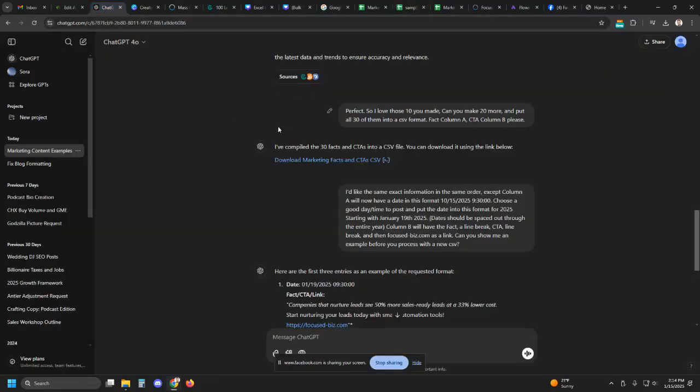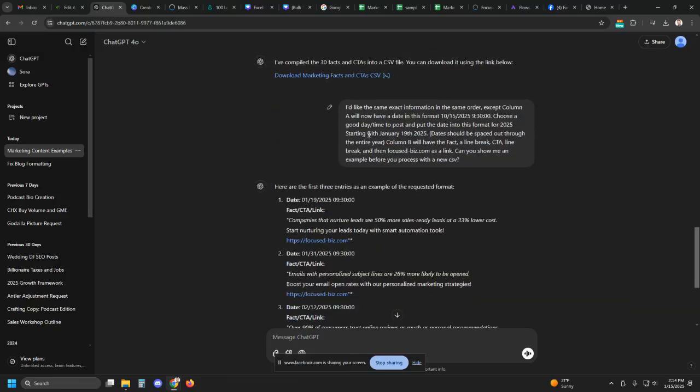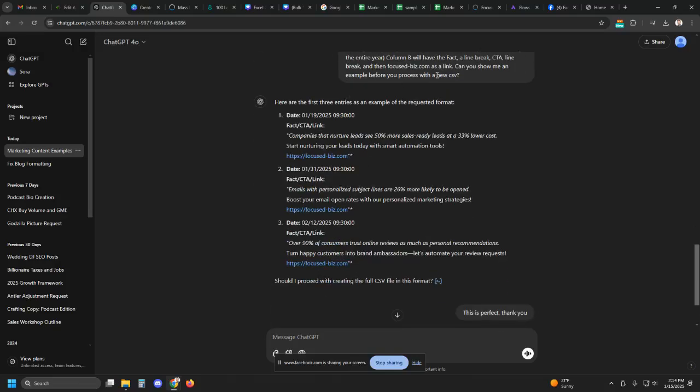I went back to ChatGPT and I said I like the same exact info, except column A is now going to have this date field in this format. Choose random dates to schedule out throughout 2025, starting with this date. Column B will have the fact and the call to action, and then Focused-Biz as a website link. And then I needed an example before it prepares this Excel sheet.